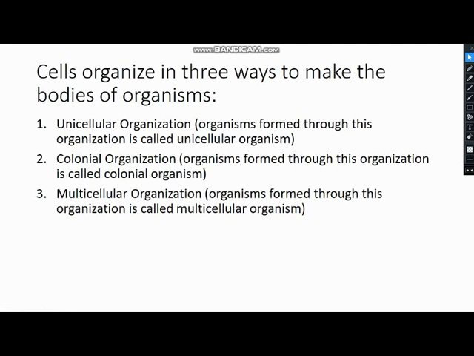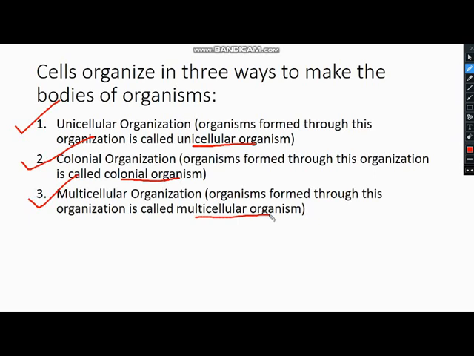Now, whether the cell is prokaryotic or eukaryotic, it organizes itself in 3 ways. The first one is unicellular organization, and the organism formed will be called a unicellular organism. The second one is colonial organization, and the organism formed through this organization is known as a colonial organism.